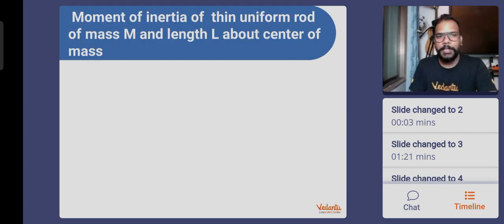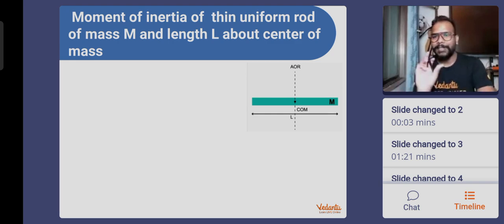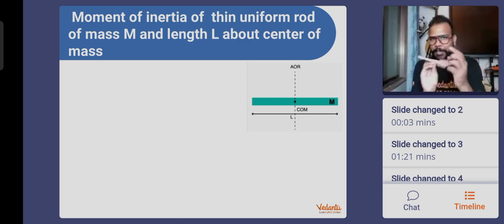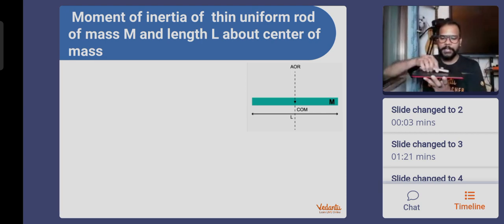Okay, so everyone, the first object is this. This is basically a rod whose mass is m, whose length is l, and the axis of rotation is passing through its center, and this thing is rotating. How is it rotating? Just a second, I will take the colorful pens. The one that you see in the diagram is a uniform rod. Uniform rod means its density is uniform, and this is going to rotate like this. Means if I place it on a surface, it's going to rotate like this.